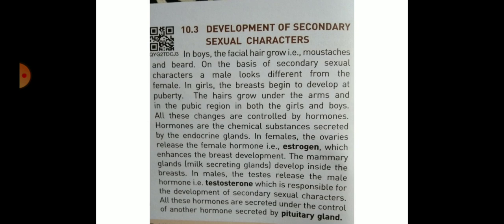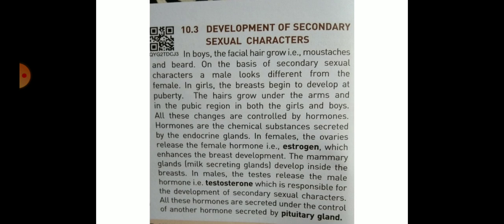Hormones are the chemical substances secreted by the endocrine glands. Endocrine glands are present in the human body. In females, the ovaries release the female hormone estrogen, which enhances the breast development. The mammary glands, milk secreting glands, develop inside the breast. In males, the testes release the male hormone testosterone, which is responsible for the development of secondary sexual characters. All these hormones are secreted under control of another hormone secreted by the pituitary gland.